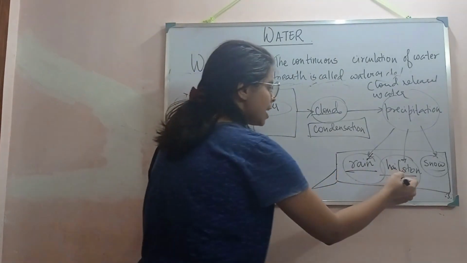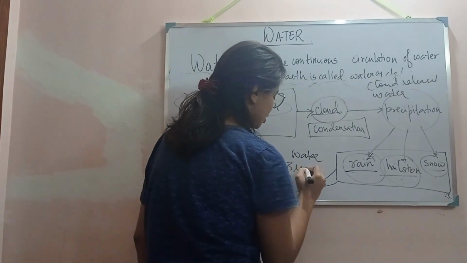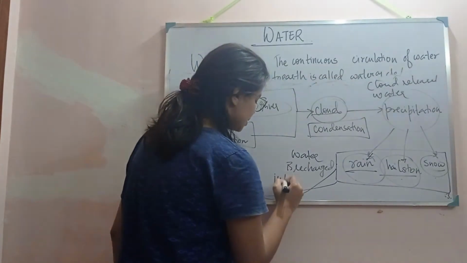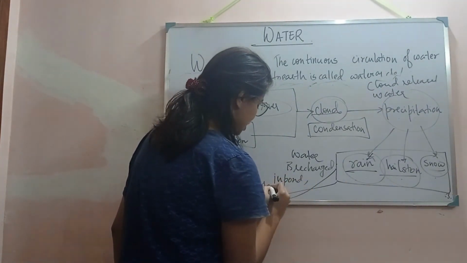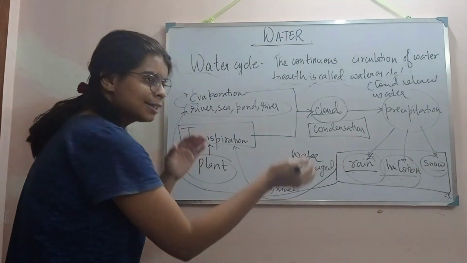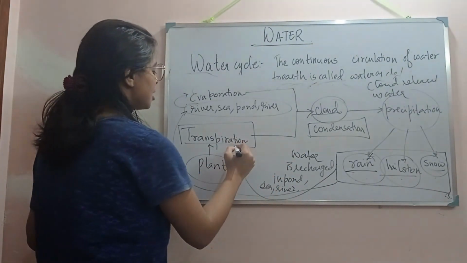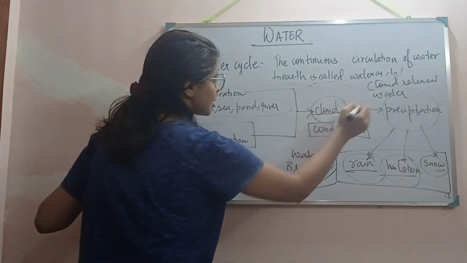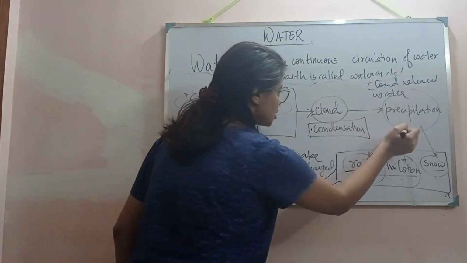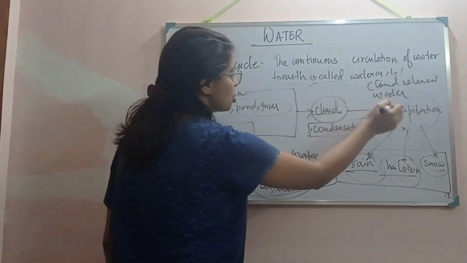Through these rains, hailstorm and snow, the water is recharged in ponds, sea, river, lakes. Since this water is falling on ponds and rivers, again it undergoes evaporation, condensation, precipitation, again getting recharged, transpiration, evaporation, condensation, precipitation.